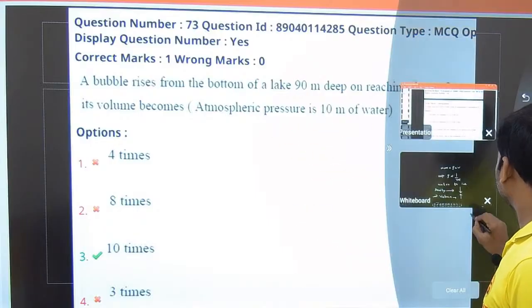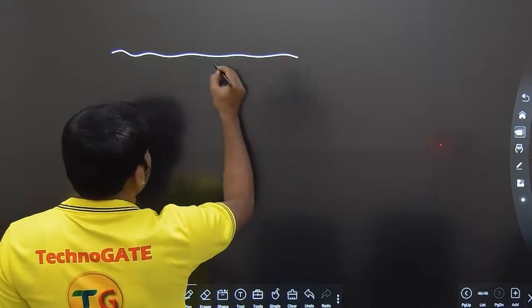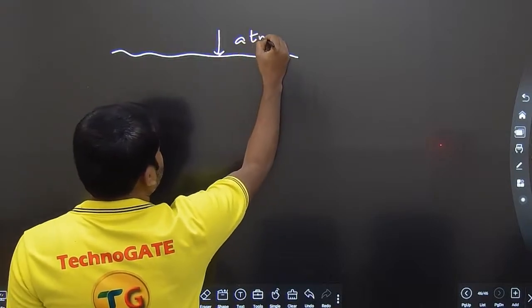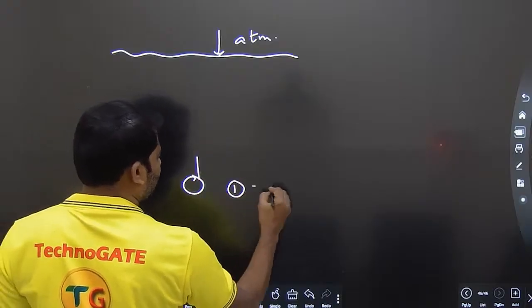So now what happens is, a bubble is floating up. Consider this the surface of the water, and here the atmospheric pressure is present. A bubble is going up. So this is the first position.